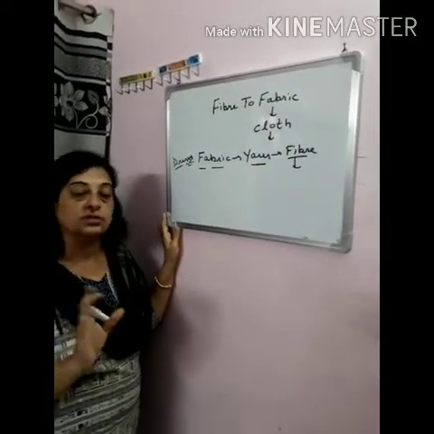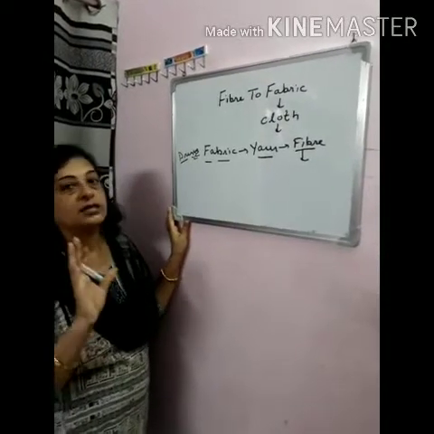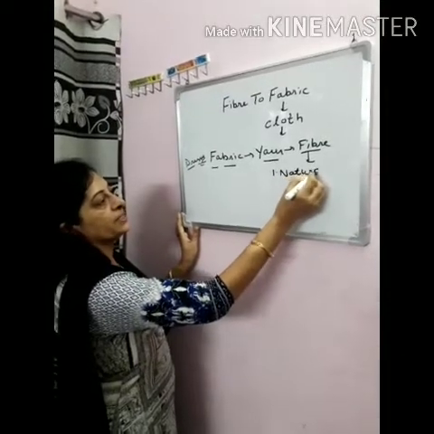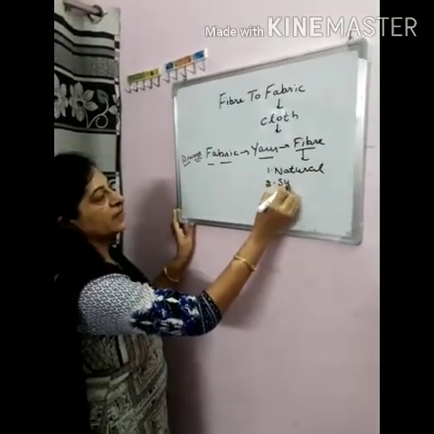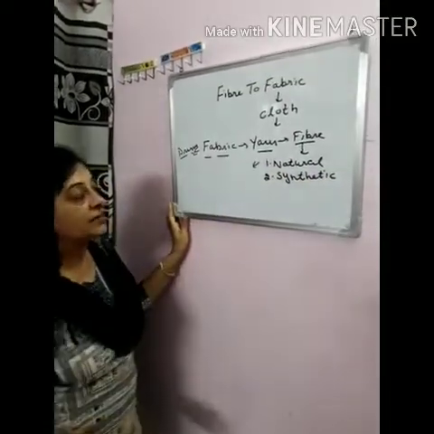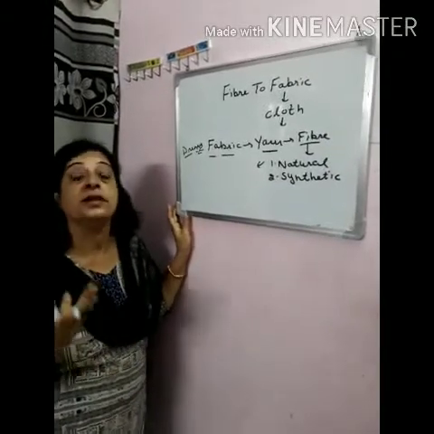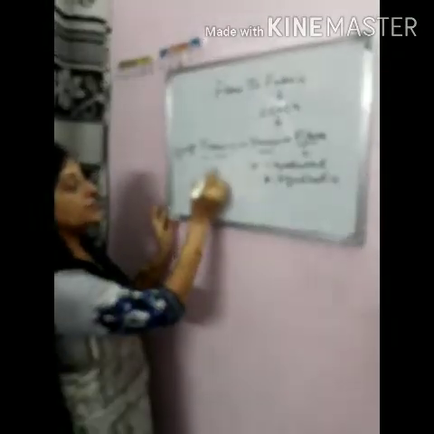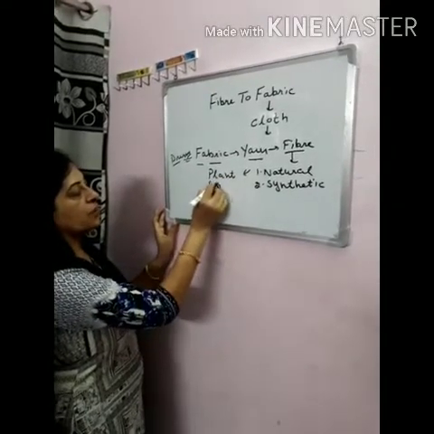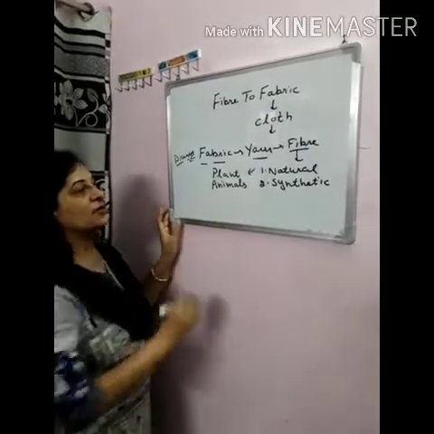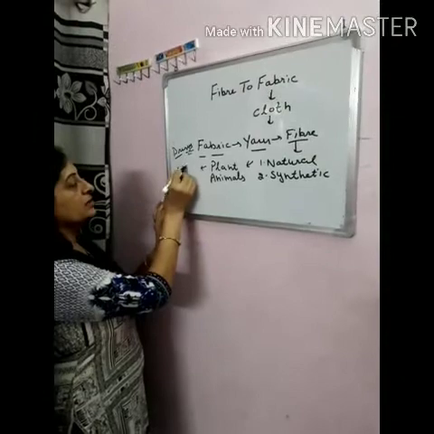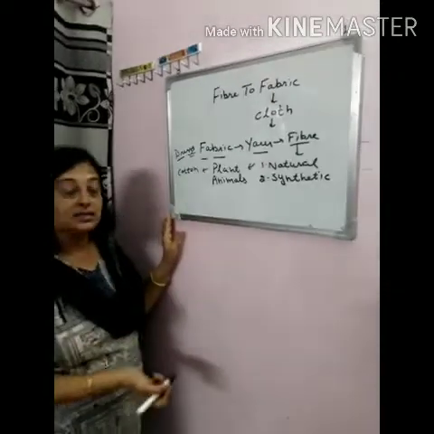There are two sources, or we can say there are two types of fibers. First are natural fibers and next are synthetic fibers. Natural fibers, as the name indicates, are obtained from nature, meaning those fibers which are obtained either from plants or from animals. For example, cotton we obtain from the cotton plant.